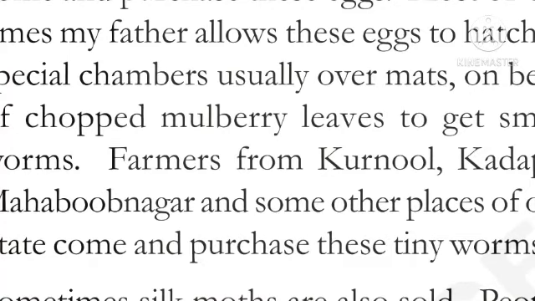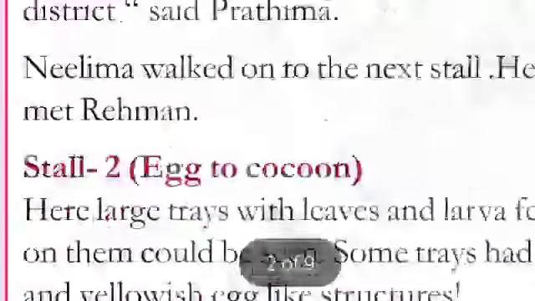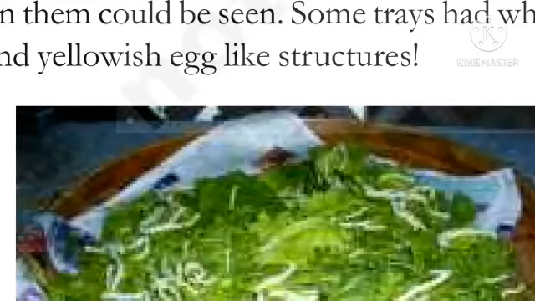Coming to stall 2. Egg to cocoon. How egg becomes into cocoons. Here, large trays with leaves and larvae feeding on them could be seen. Once observe this picture. See here, this is one of the large trays full of leaves. Why are they keeping leaves? Because larvae feed on them.